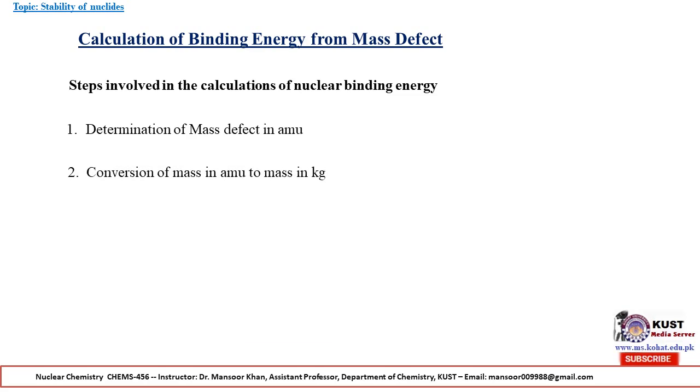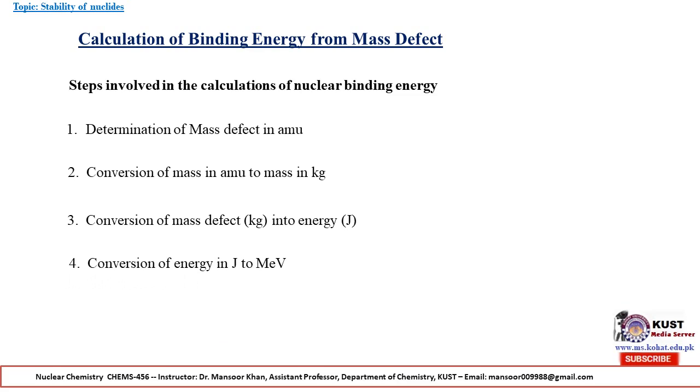Second, conversion of mass in atomic mass unit to mass in kilogram. Number 3, conversion of mass defect in kilogram into energy in joule. Fourth, conversion of energy in joule to million electron volt.